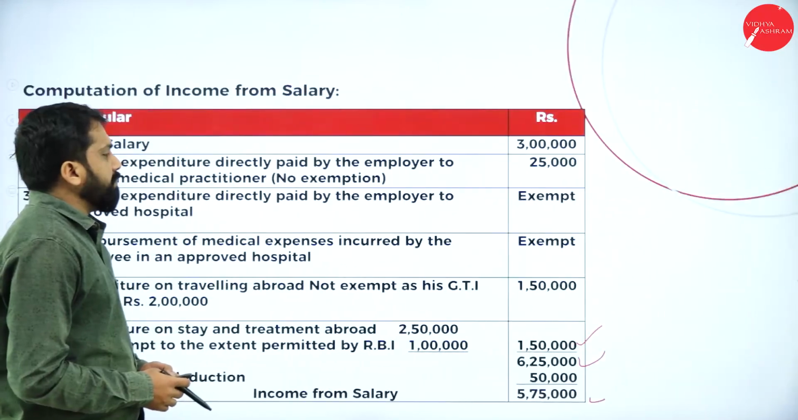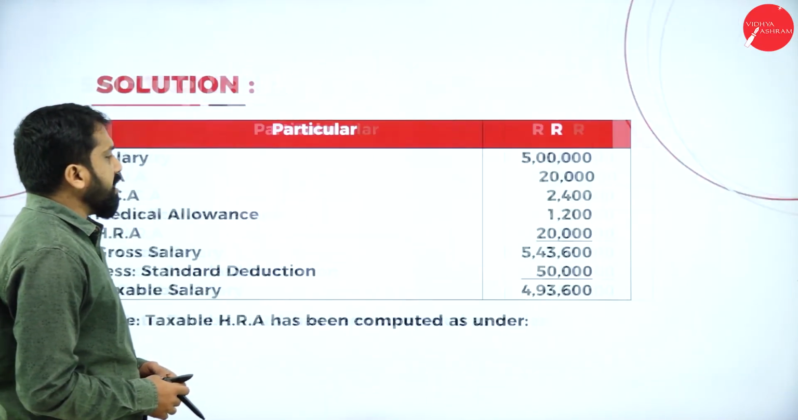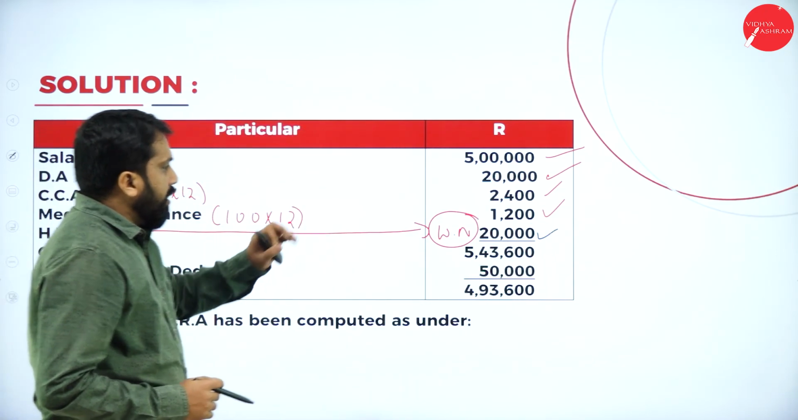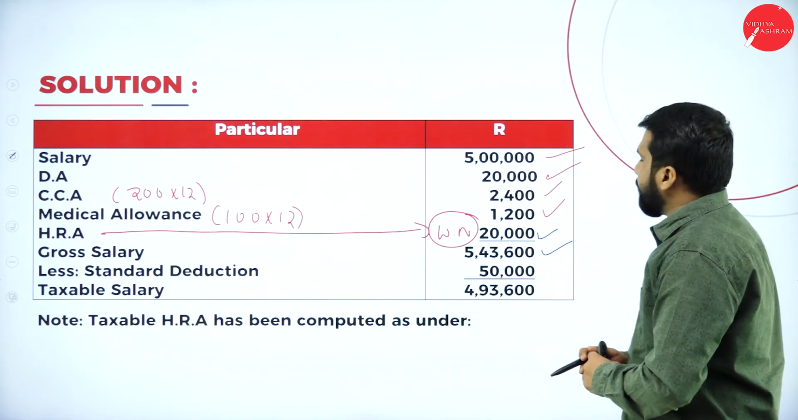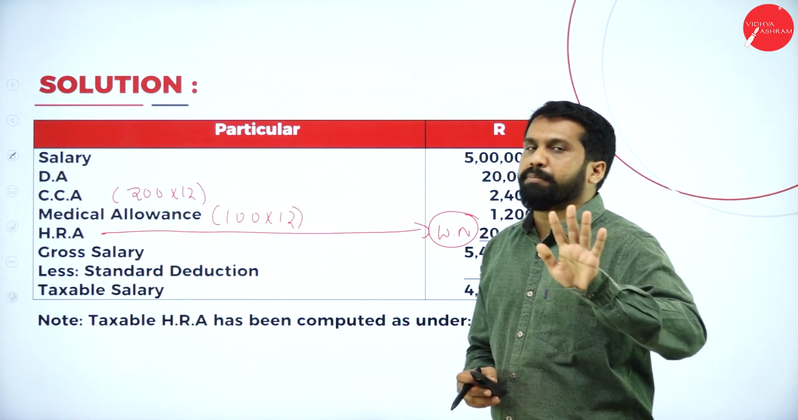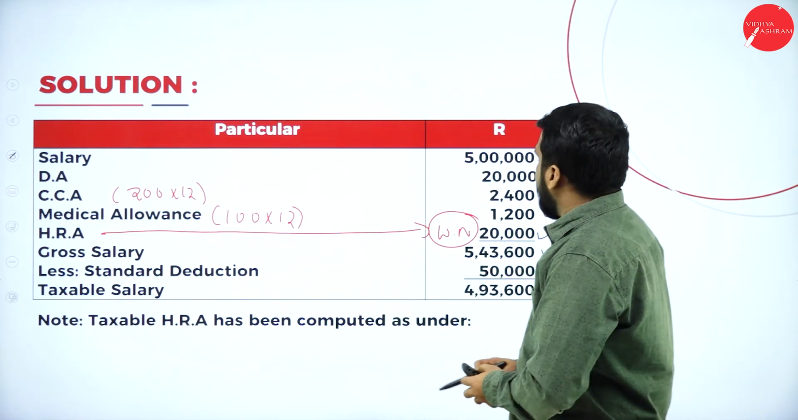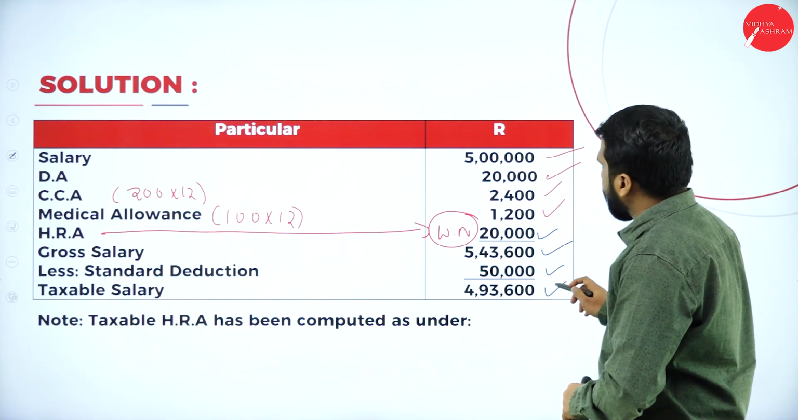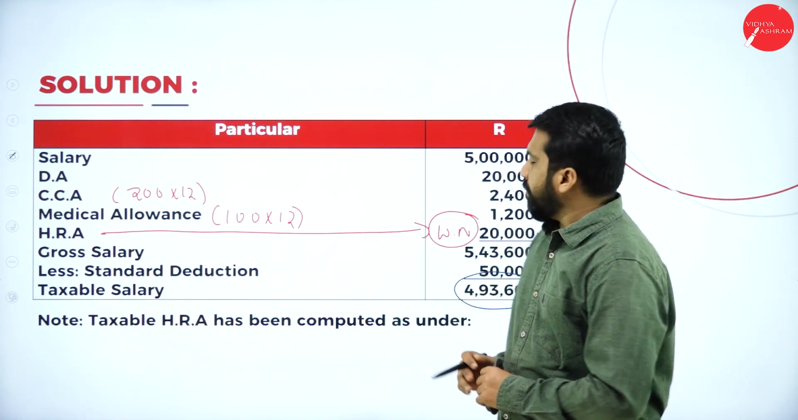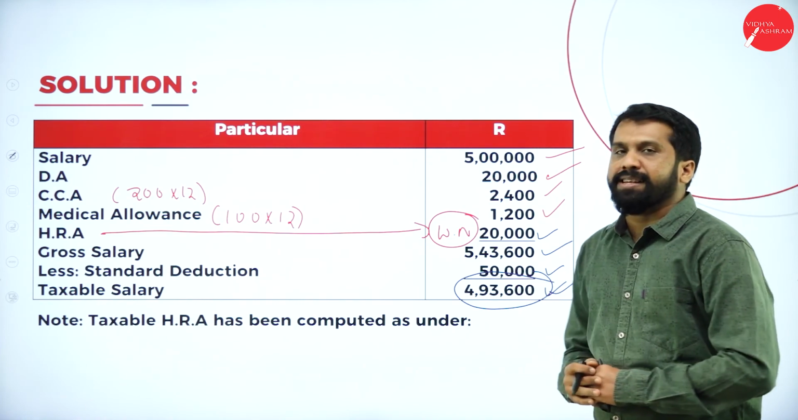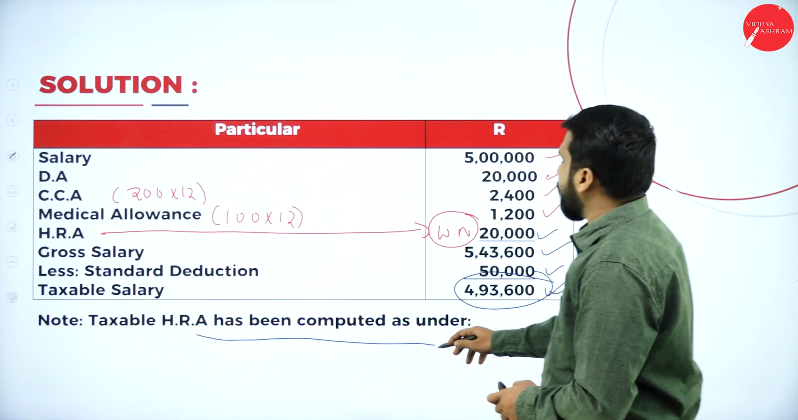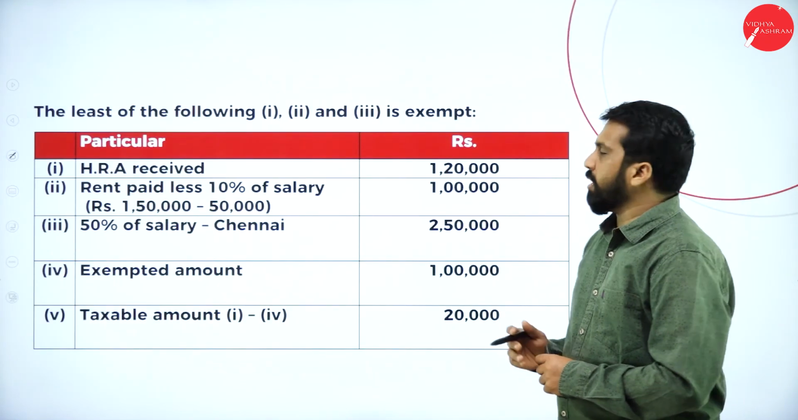Now, I'll go to the answer. See, we have taken 20,000. This is nothing but what we did in the working note. Now, add everything. You got 5,43,600. As I told you, the income tax department has given an exemption of 50,000, up to 50,000 no tax. Now, whatever you got, 5,43,600 minus 50,000, you got 4,93,600. Any doubt? No doubt. So you have to pay tax on 4,93,600. Clear? Yes. So taxable HRA has been computed as under.